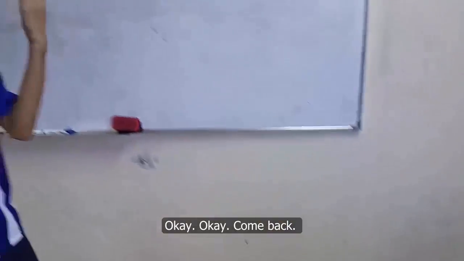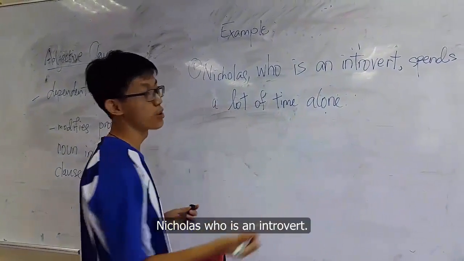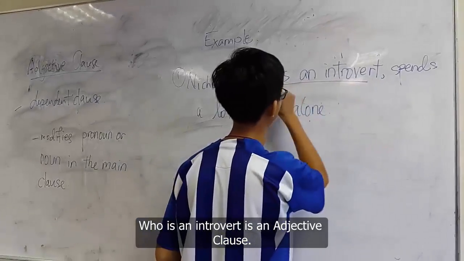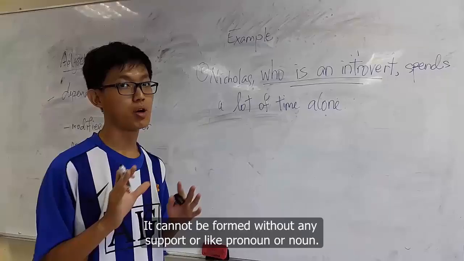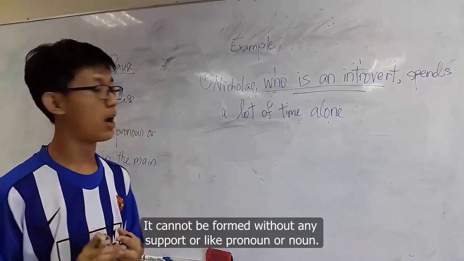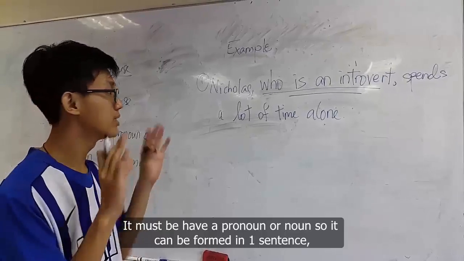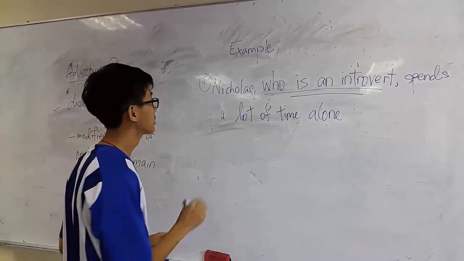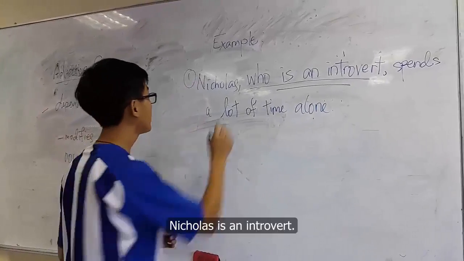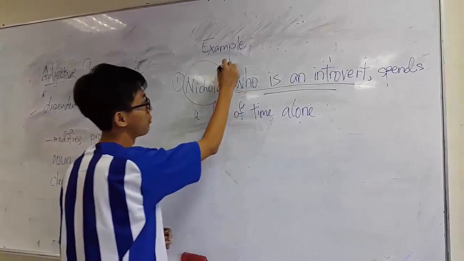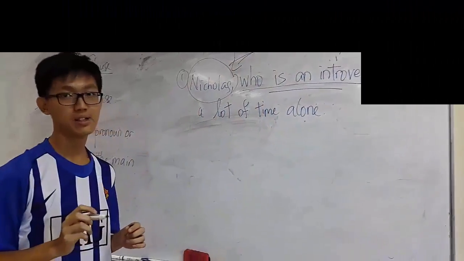It's because who is an introvert. Who is an introvert is an adjective clause. It cannot be formed without any support of a pronoun or noun. It must have a pronoun or noun so it can be formed into one complete sentence. So now in this sentence, which is the pronoun? Because of this, introvert is part of the clause.